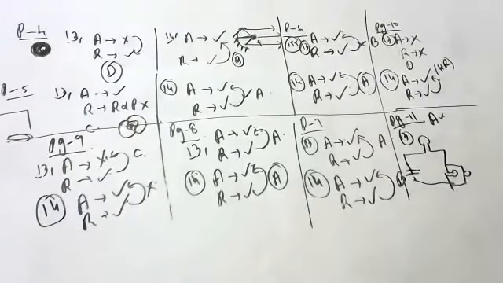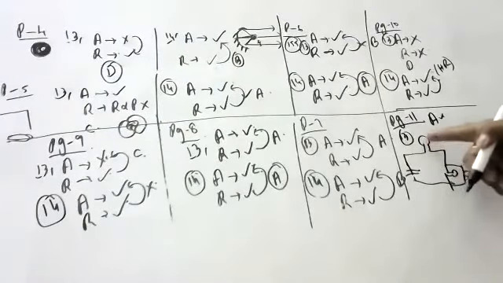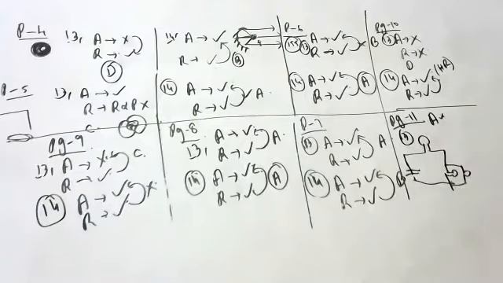First one, assertion: if lamp B or C fuses, then light emitted by lamp A decreases. Children, if this or this fuses, he is saying the light of A will decrease. Is it true? Sir, false. No? I will help you, children, then you tell me the answer.